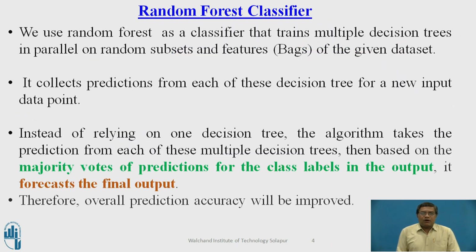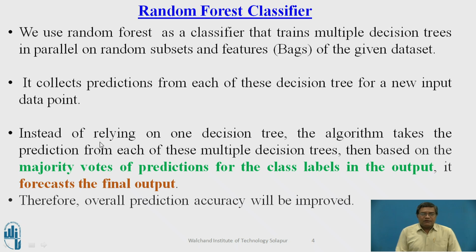We use this algorithm as a classifier that trains multiple decision trees in parallel on random subsets and features of the given data sets. The random subsets and features are called bags. So this algorithm is also called a bagging type algorithm. It collects the prediction from each of the decision trees for a new input data point once the training is completed.